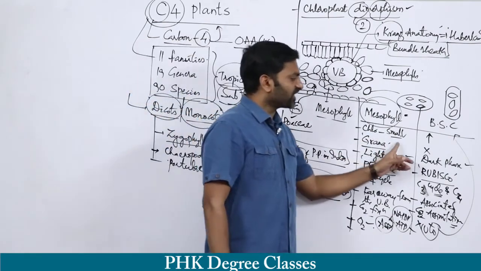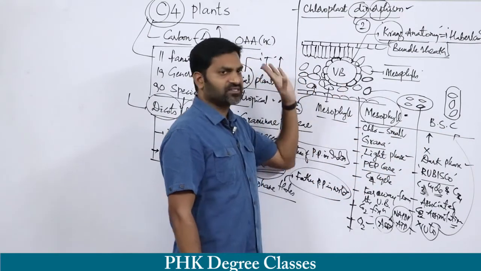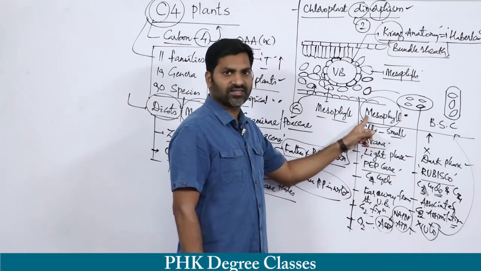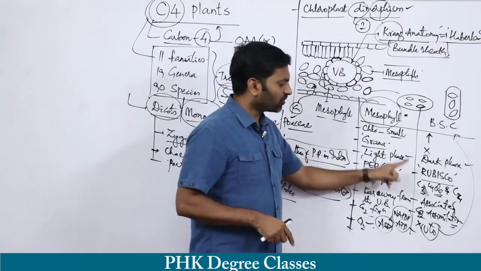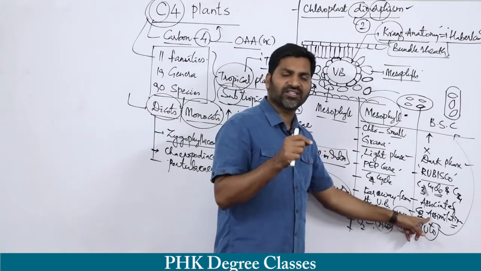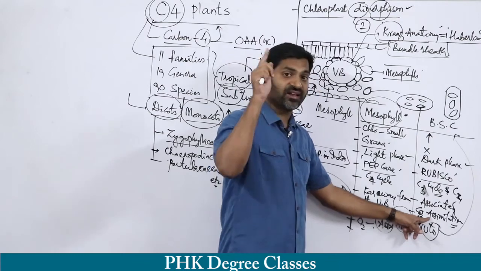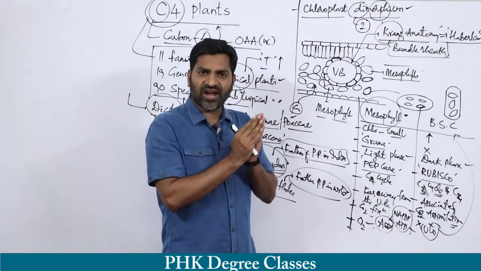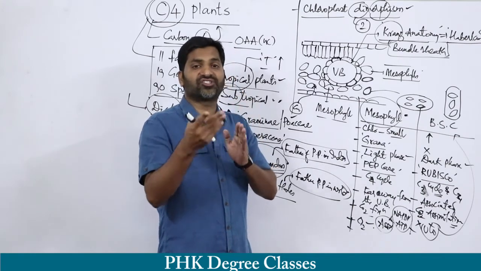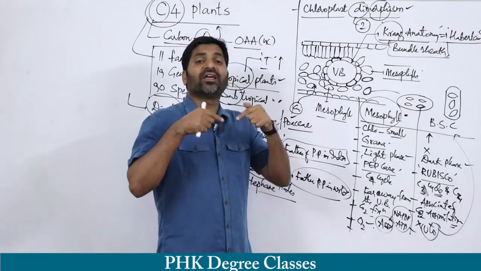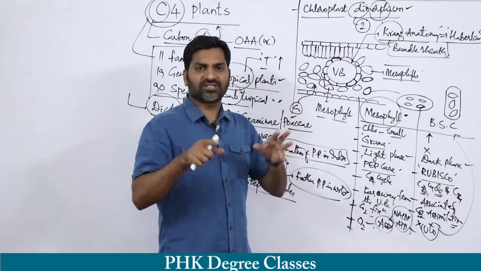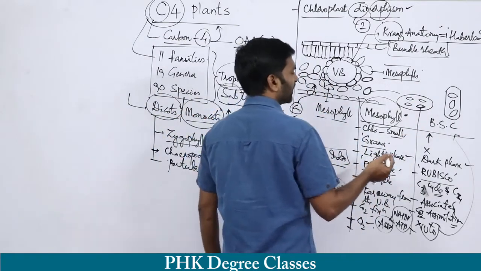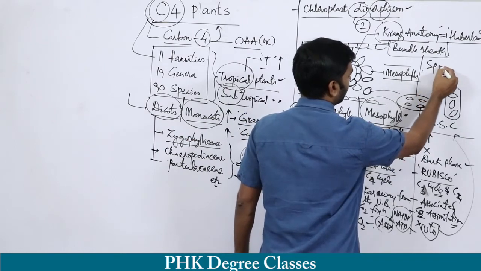Remember, these two kinds of chloroplasts and two kinds of cells appear in the C4 cycle. Hence the CO2 is fixed in mesophyll cells during the daytime, and CO2 is involved in carbohydrate generation in bundle sheath cells. Means CO2 fixation and carbohydrate generation take place in different places. So this mechanism is called spatial separation, not temporal separation.